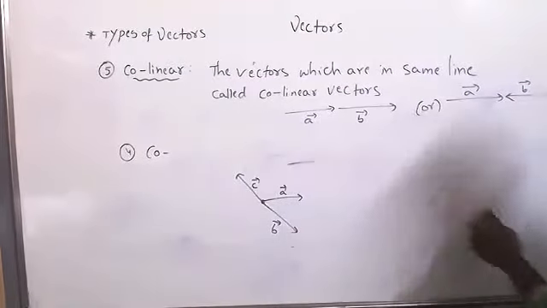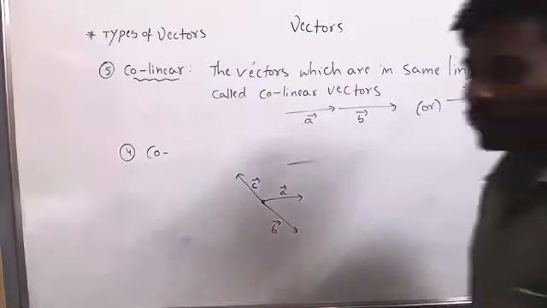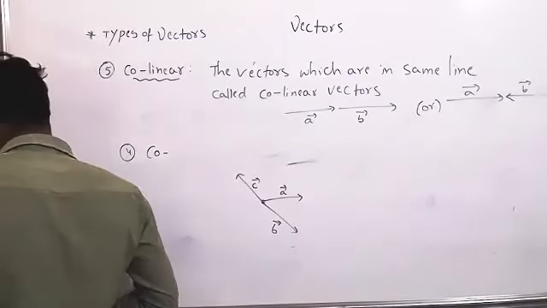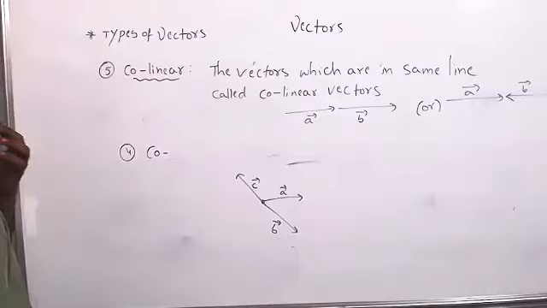So where will you get this type of vectors in our daily life? A car following another car. Exactly. That means force. You know tug of war. Some of the persons apply force in one direction, some apply force in another direction. But all forces will be in the same line, right? Along the rope. So that type of situation we can say. Cars also. Velocity of the cars when moving in a straight line.